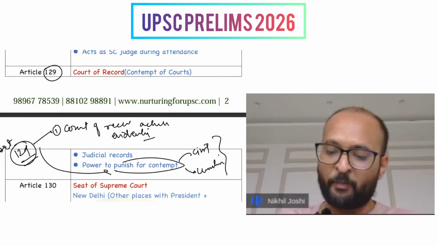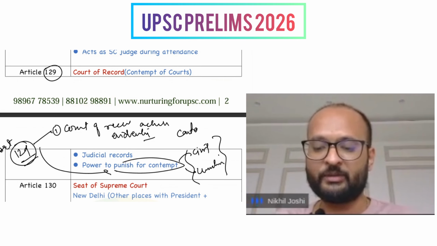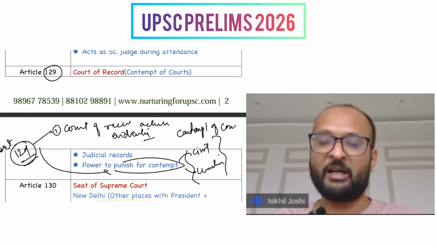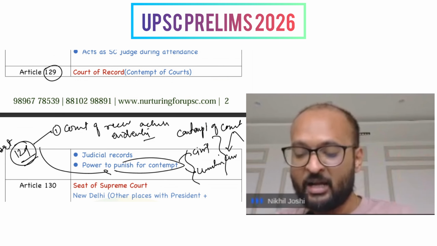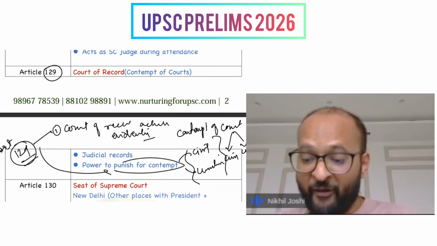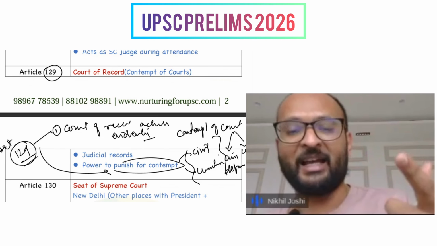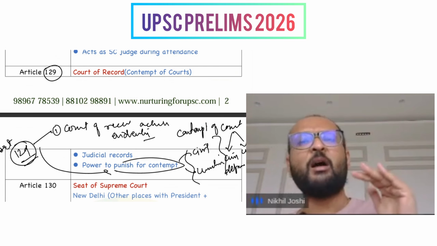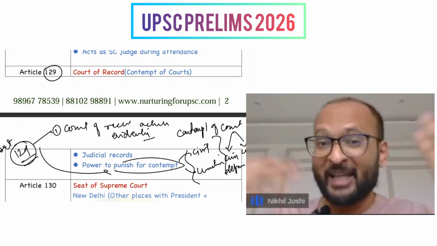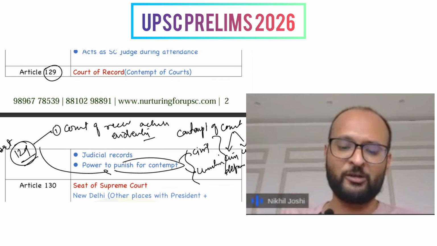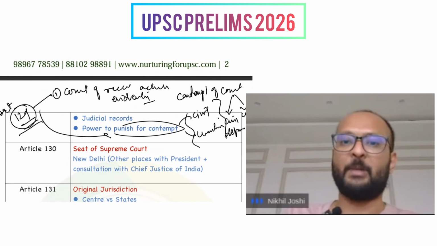This has been procedurally clarified in the Contempt of Court Act, which bifurcates the division into civil contempt and criminal contempt, and defines what kind of contempt exists and what its provisions are. Though it is very loosely defined, and what contempt actually is has not been clarified in the article or the act, the power is very crucial to the independence of the judiciary.